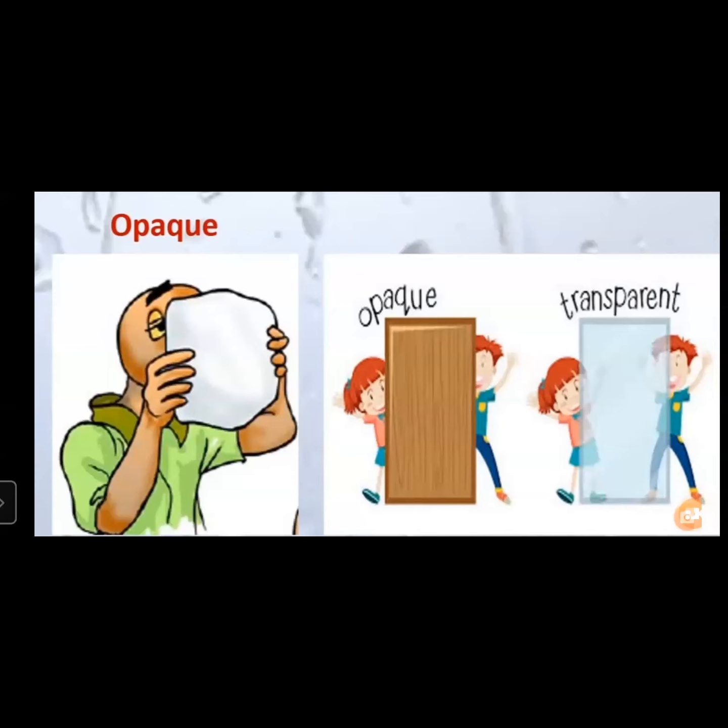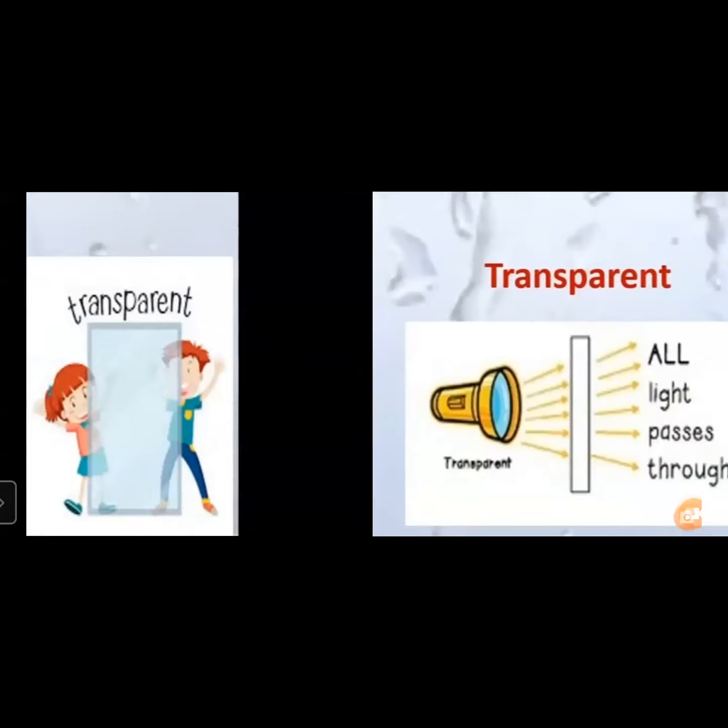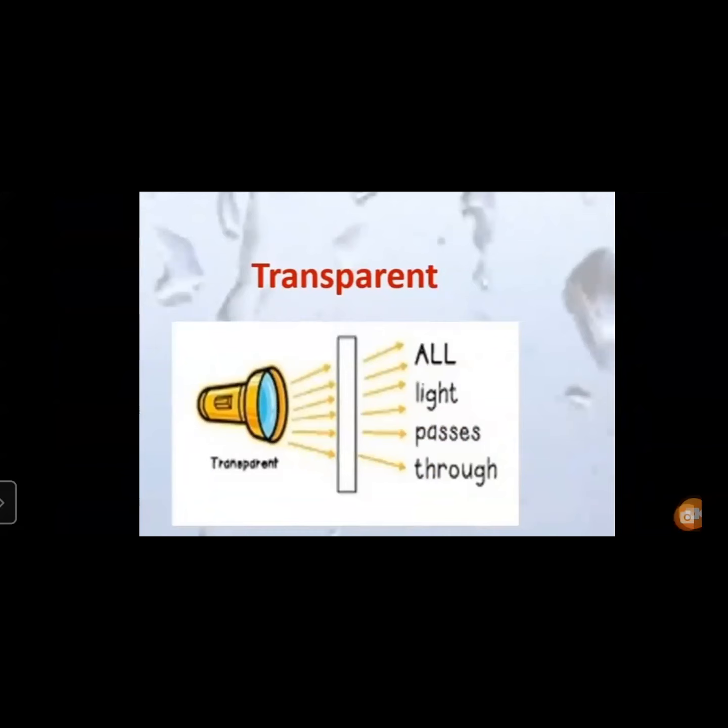So from this quality or characteristic, we have understood the meaning of transparent and opaque. Here you can see some objects. Yes, you can see glasses, which are transparent. You can see how it allows the light to pass through.